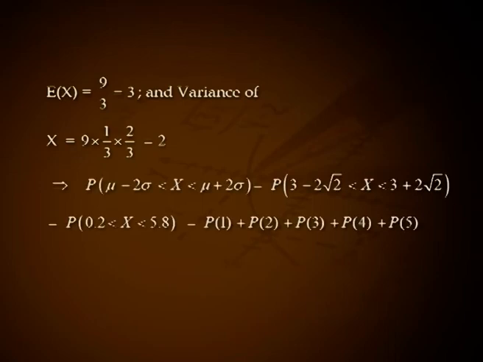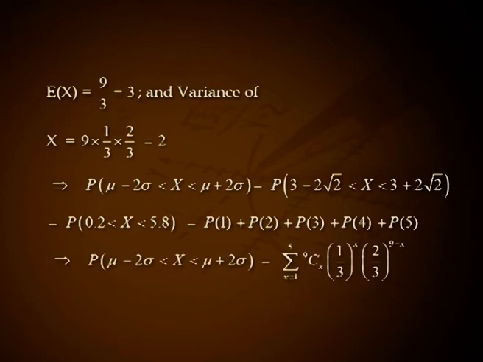This implies probability of mu minus 2 sigma less than X less than mu plus 2 sigma equal to probability of 3 minus 2 into root 2 less than X less than 3 plus 2 into root 2. That is probability of 0.2 less than X less than 5.8. That is P of 1 plus P of 2 plus P of 3 plus P of 4 plus P of 5. This implies probability of mu minus 2 sigma less than X less than mu plus 2 sigma equal to summation X from 1 to 5 of 9Cx (1/3) raised to x into (2/3) raised to 9 minus x.